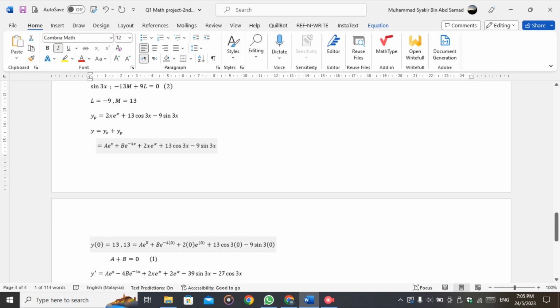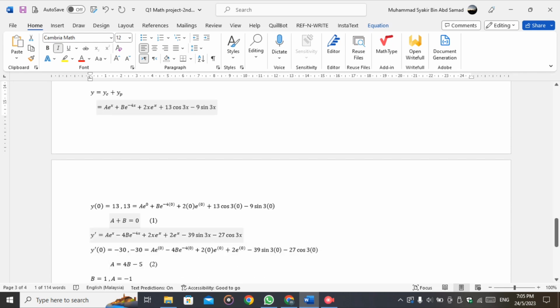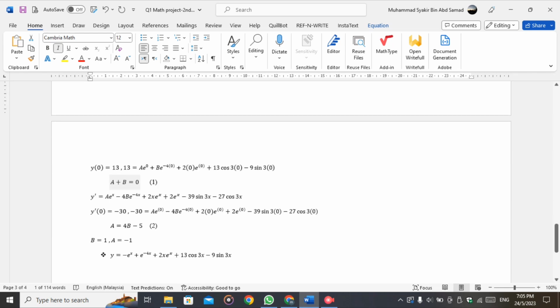From the question, y0 equals to 13, we substitute and we get a plus b equals to 0. And then we do the first derivative. We get a e to the power of x minus 4b e to the power of negative 4x plus 2x e to the power of x plus 2 e to the power of x minus 39 sin 3x minus 27 cos 3x, and then we substitute with y prime 0 equals to negative 13 and we get